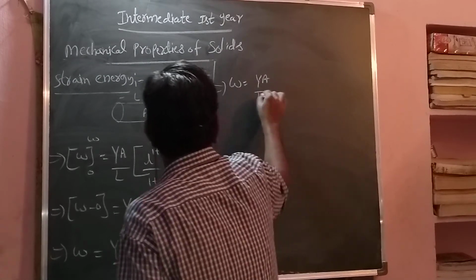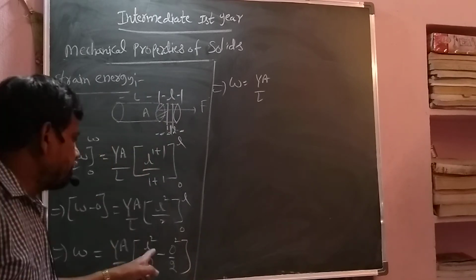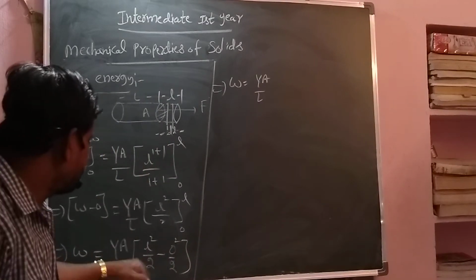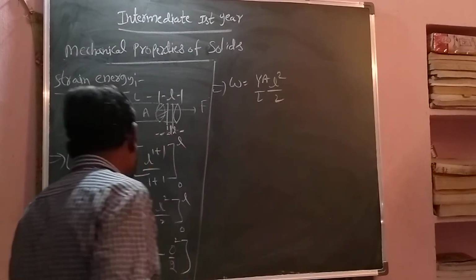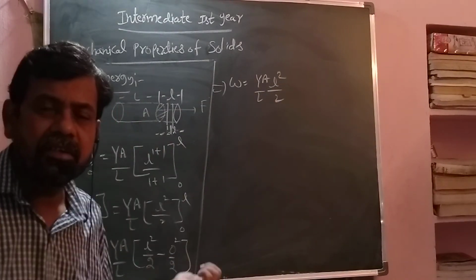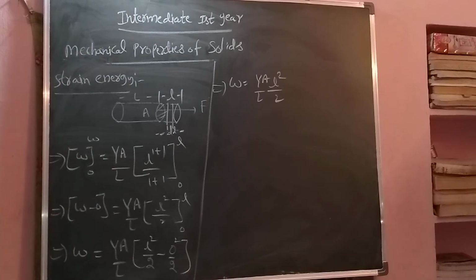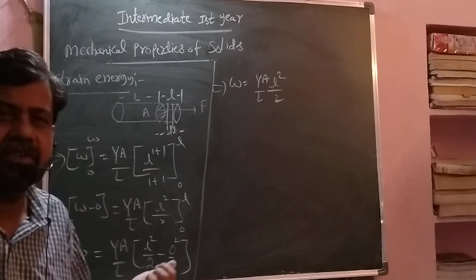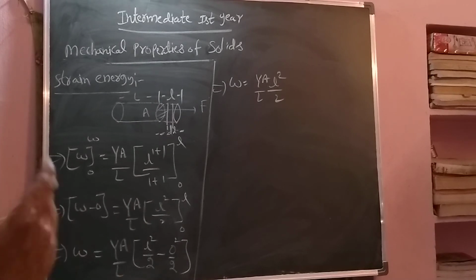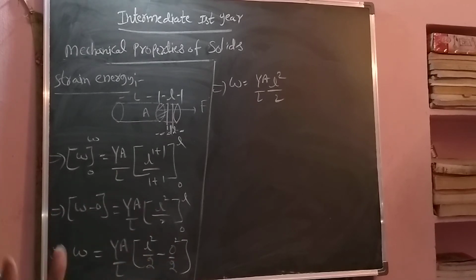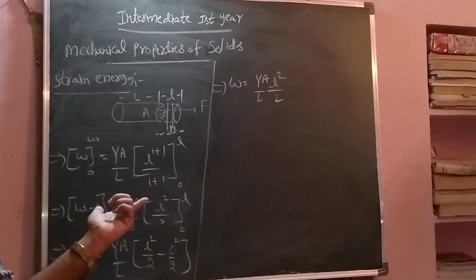Strain energy. How much work we do externally, an equal work is created inside due to the elastic force, the restoring force. Due to the restoring force, that work is generated. Work done by the elastic force. Elastic force is a conservative force. Any work done by a conservative force is called potential energy. So we say strain energy is the elastic potential energy.